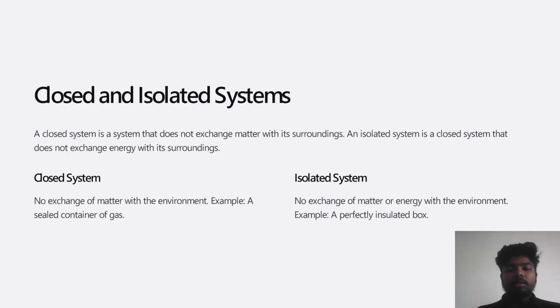Closed and isolated system. A closed system is a system that does not exchange matter with its surroundings. An isolated system is a closed system that does not exchange energy with its surroundings. Closed system, no exchange of matter with the environment. Example, a sealed container of gas. Isolated system, no exchange of matter or energy with the environment. For example, a perfectly insulated box.